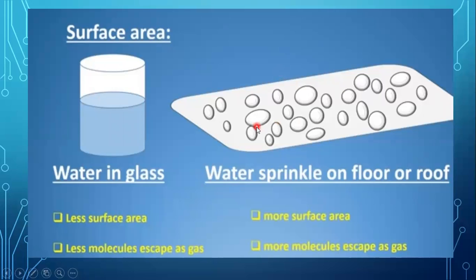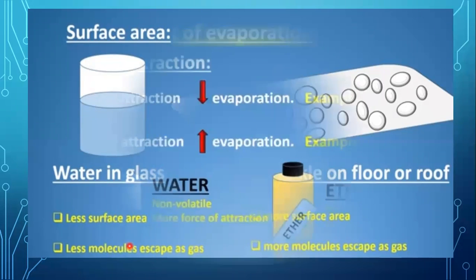That is, the chances of evaporation of these water molecules are enhanced. More surface area, more molecules come to the surface, gain kinetic energies, absorb heat, and finally convert into the vapor form. That is, the rate of evaporation increases. Less surface area, fewer molecules on the top, and as a result, evaporation will be low.